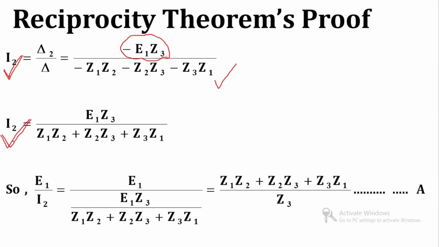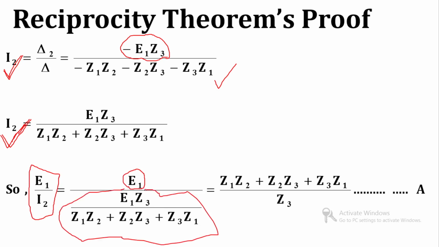And now finally after finding out the value of I2 we are able to find out the ratio of E1 by I2. So this is the E1 and this is the entire value of I2. Over here you can see that this E1 will be cancelled out with E1, and this term is the denominator of denominator, so it can be transferred to the numerator.